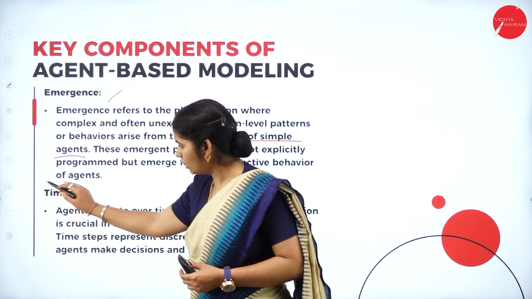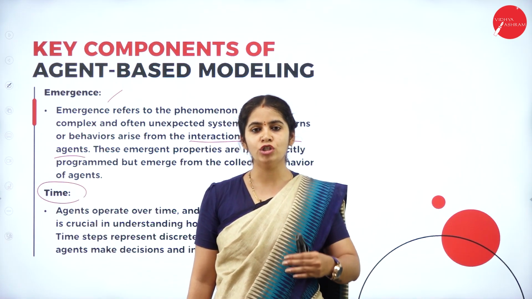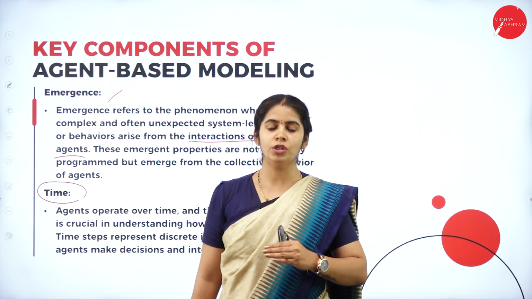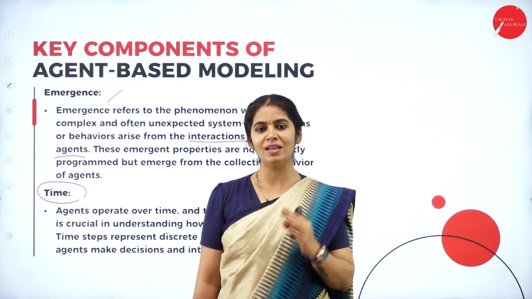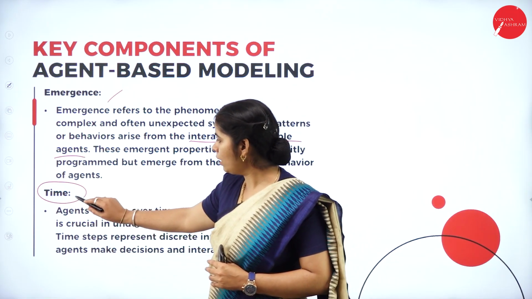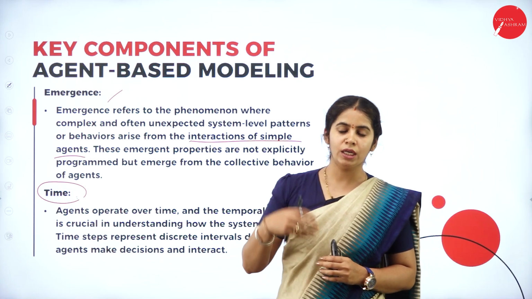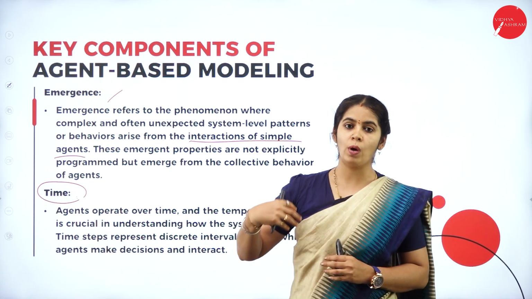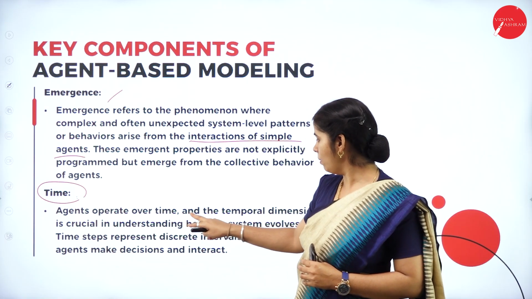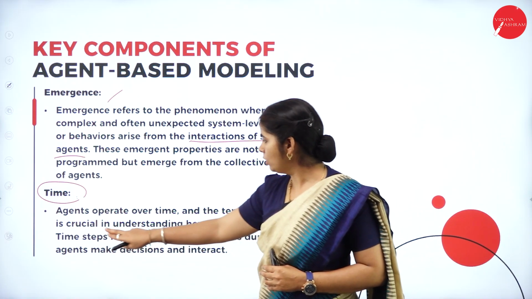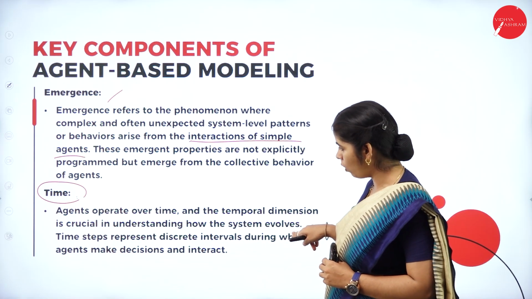Then, most important, time. How much time does an agent require to act or respond back to the environment once the environment is studied? That is time. The agent operates over time, and the temporal dimension is crucial in understanding how the system evolves.